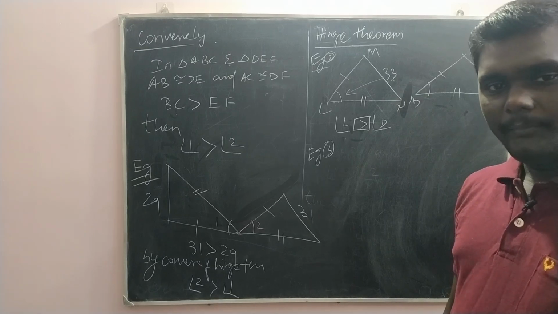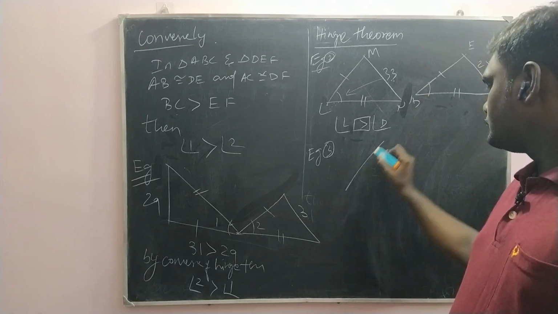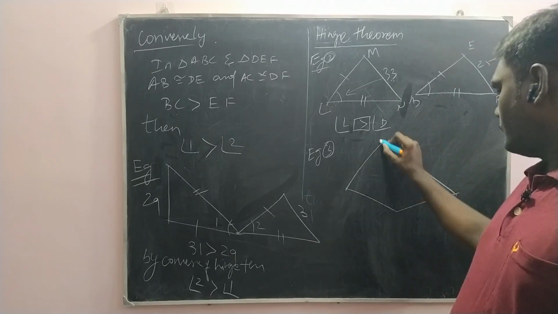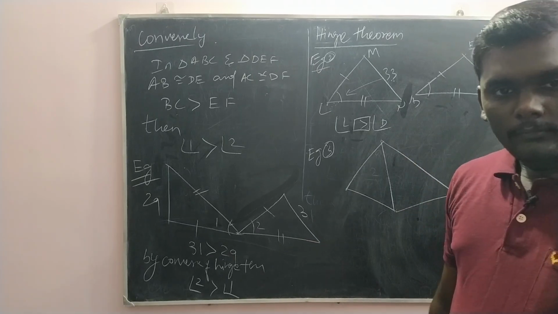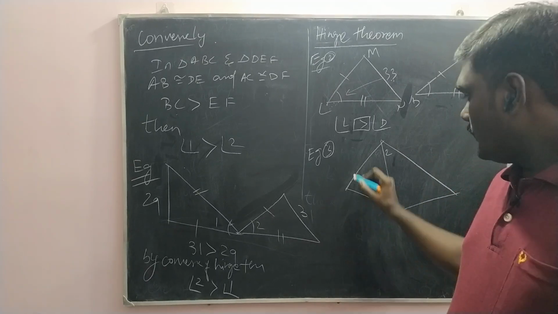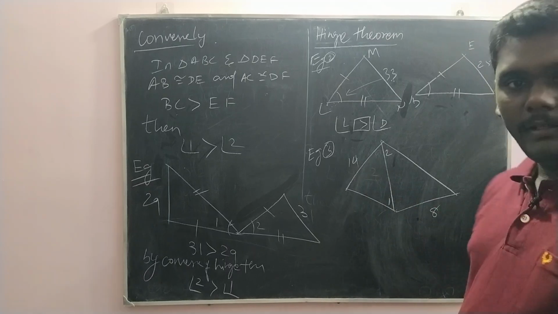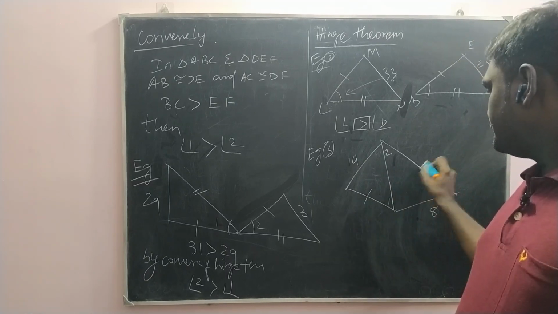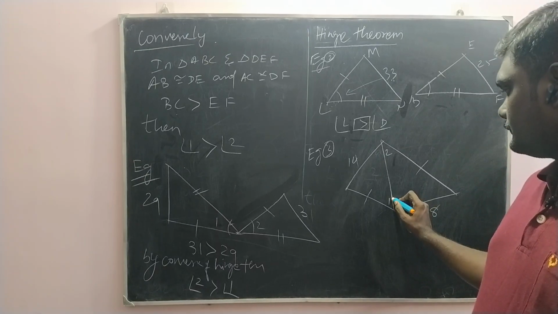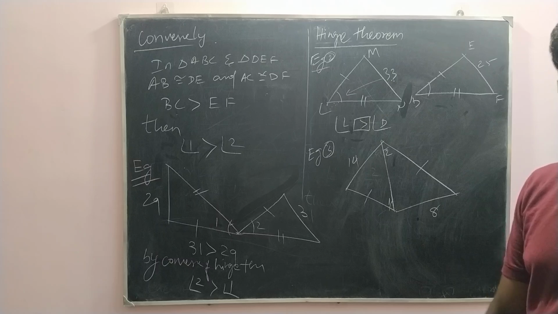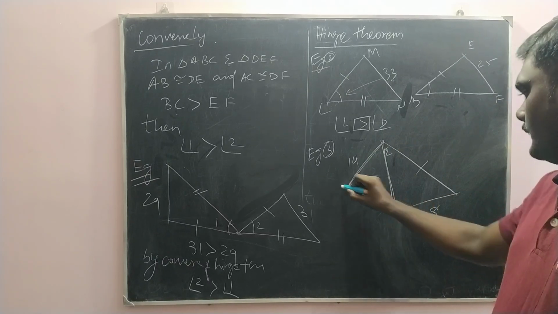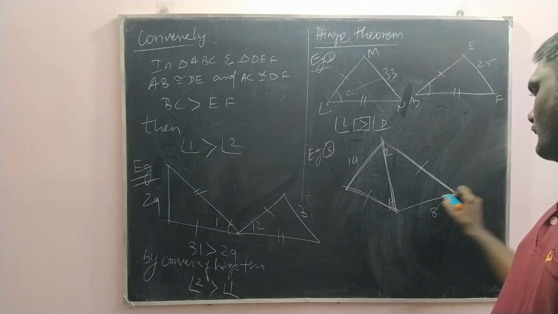Like question number 14. Here angle 1, here angle 2, and here the measurements are 14 and 8. Now compare angle 1 and angle 2. There are two triangles you should look for: this triangle and this other half of the triangle.